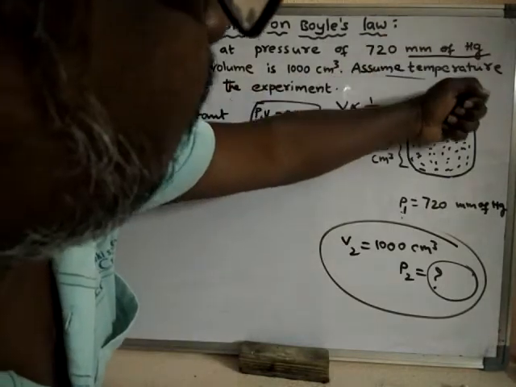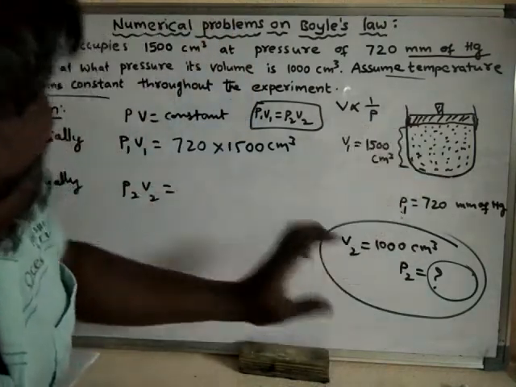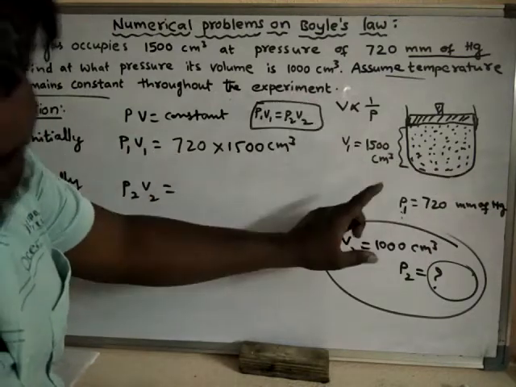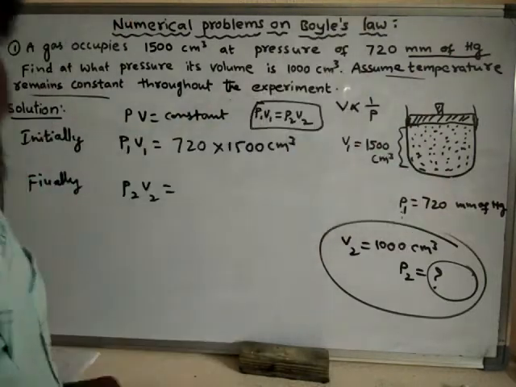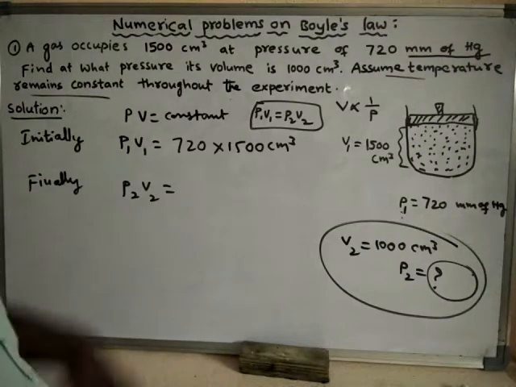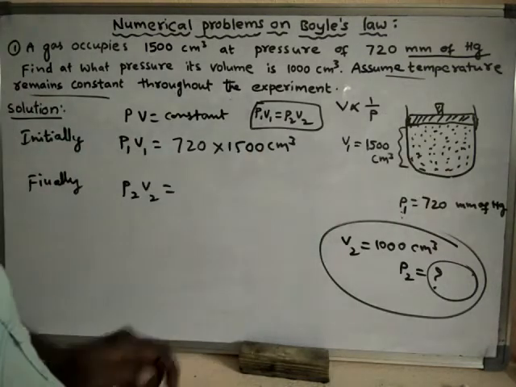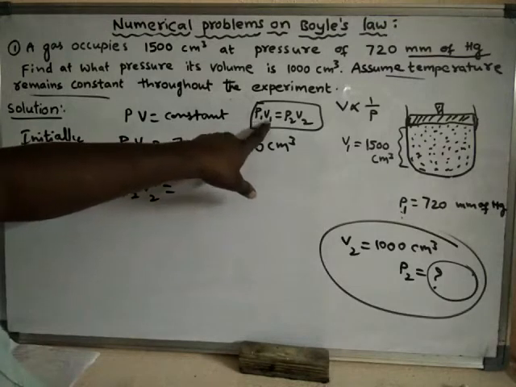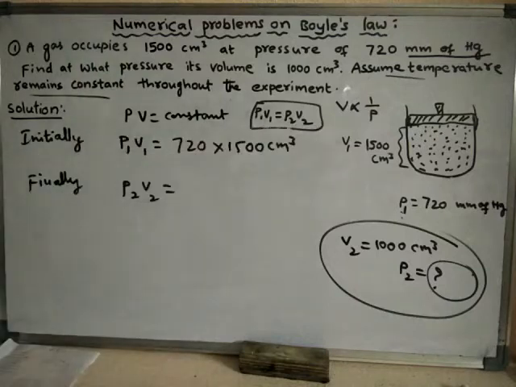When pressure is increased, all the gas molecules come closer, but there is no decrease in the amount of gas, because no molecule is removed. That means the mass of the gas is not changed. So under constant temperature and the same amount of gas, always remember that the product of pressure and volume is constant. That means P1 V1 equals P2 V2.